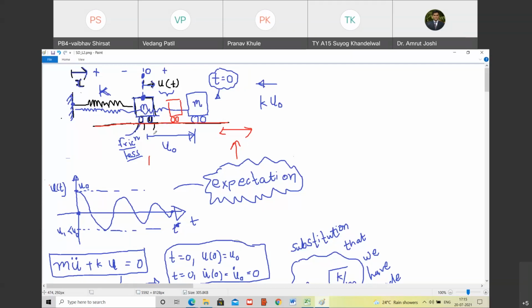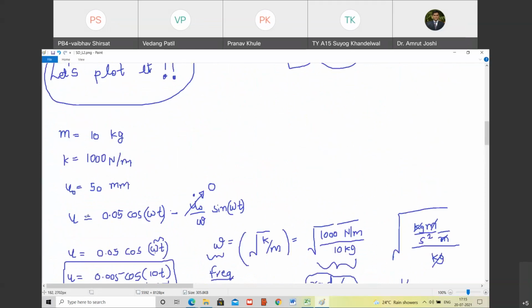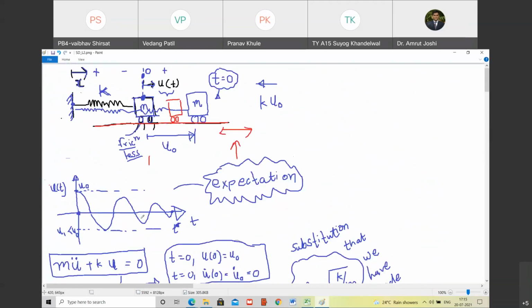So what is happening? Therefore, what we are saying is the mathematical model that we have written for this phenomenon is incorrect, obviously. Are you with me? Yes, sir. So observation: the mathematical model does not capture the expectation and observation. If you perform this experiment in reality, this is what you are going to see.